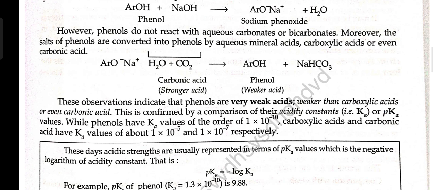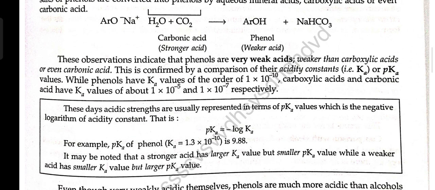While phenol has a Ka value of the order of 1 × 10^-7, carboxylic acid and carbonic acid have Ka values of about 1 × 10^-5 and 1 × 10^-7 respectively. These acidic strengths are usually represented in terms of the pKa value, which is the negative logarithm of the acidic constant, that is, pKa = -log Ka.